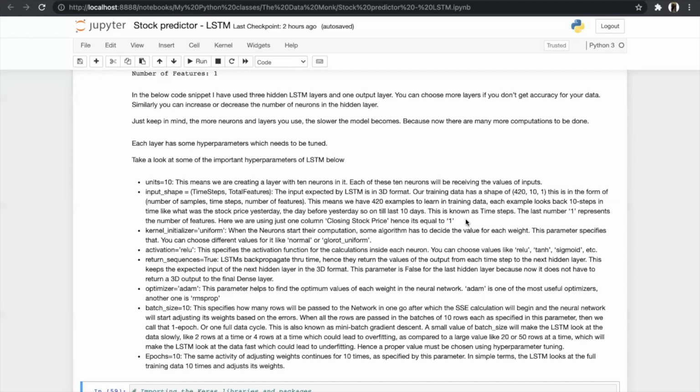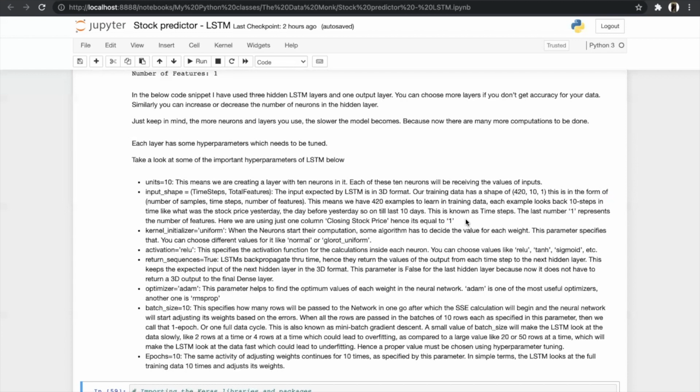Then after this hyperparameter, there will be our optimizer, in which we have assigned the value of Adam. This parameter helps to find the optimum value for each weight in the neural network. Adam is the most useful optimizer, and another one which is also very popular is RMSprop.